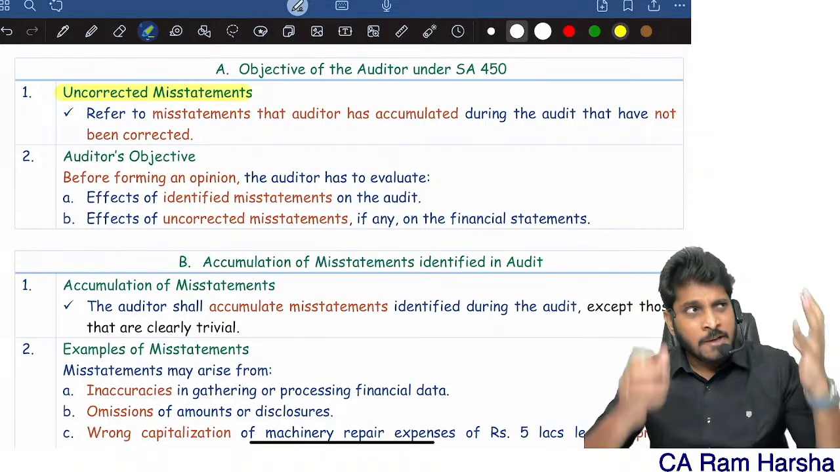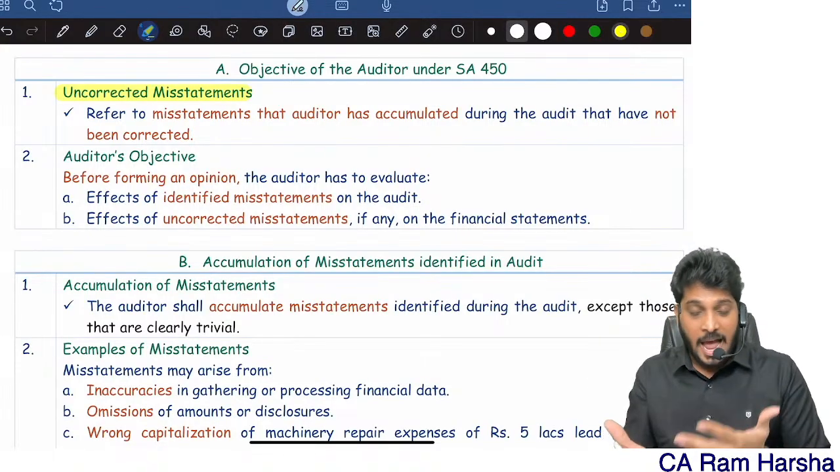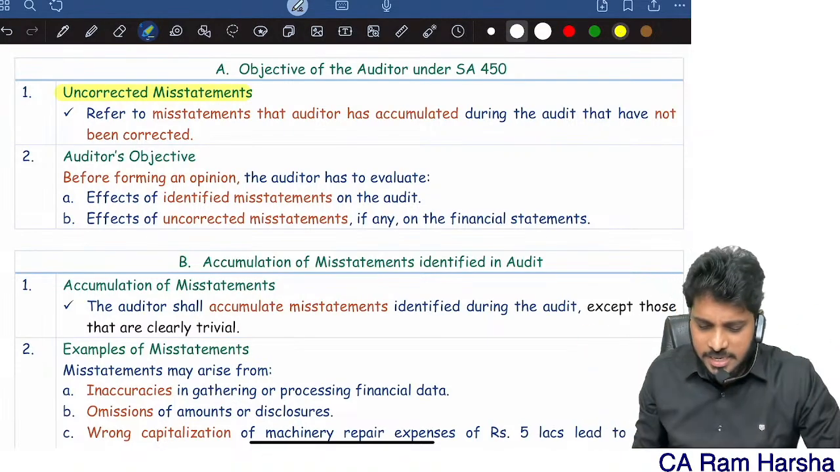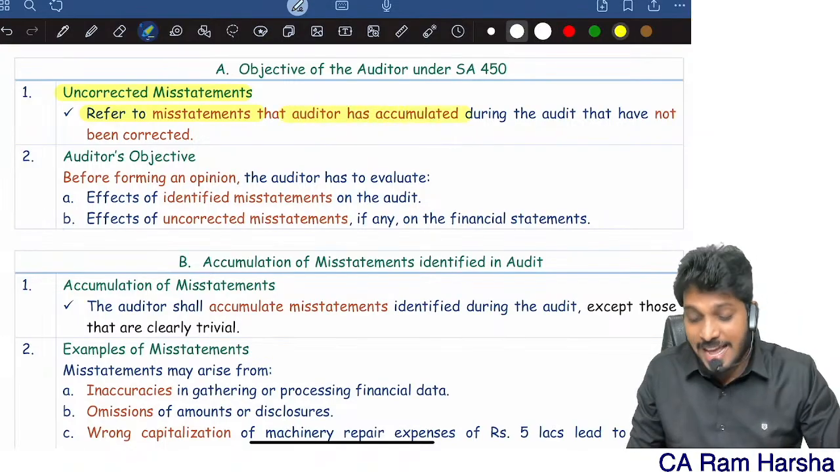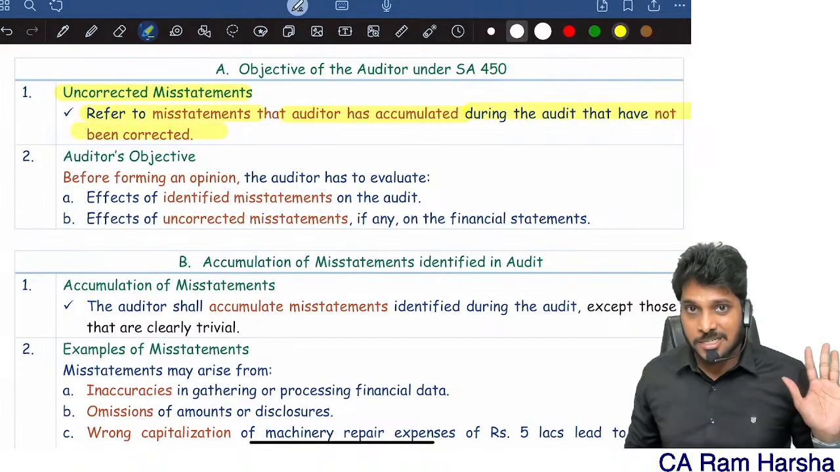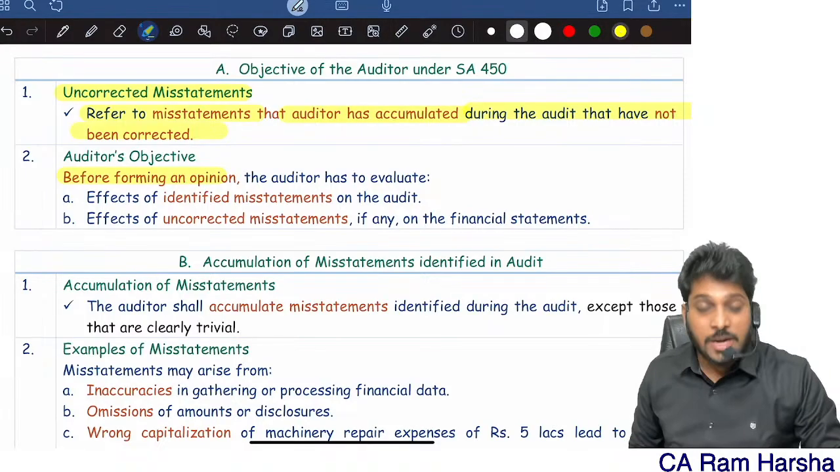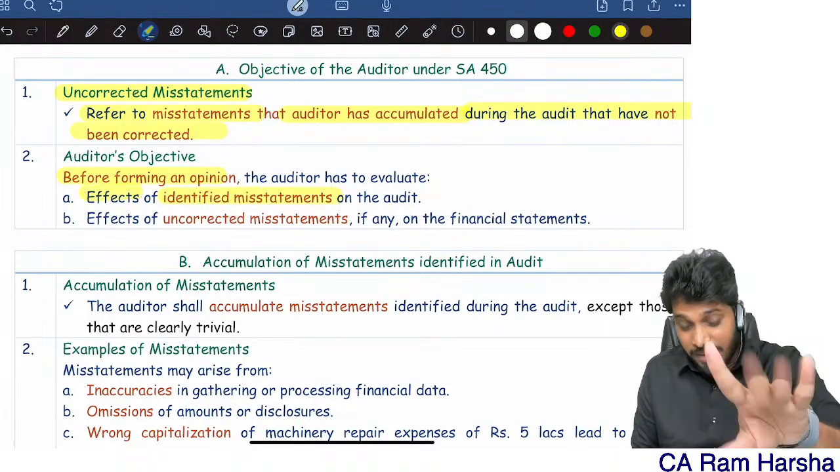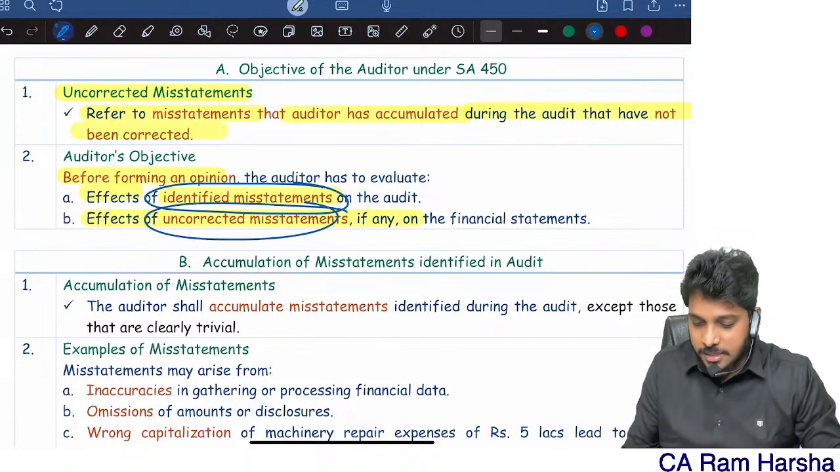Uncorrected means what? We identified a mistake in the audit. We detected it. It's a real mistake, and it is not yet rectified in the financial statements. That's called uncorrected misstatements. Uncorrected misstatements refers to misstatements that the auditor has accumulated during the audit which have not been corrected yet. So the misstatements which are accumulated but not corrected. Before forming an opinion, the auditor has to identify and evaluate the effect of identified misstatements, the effect of uncorrected ones.